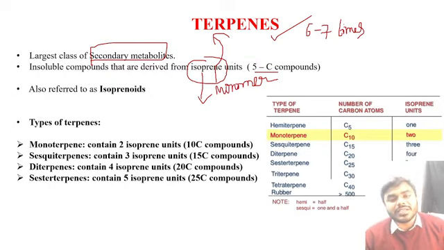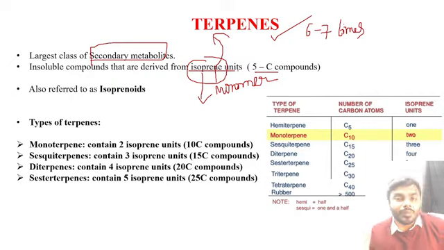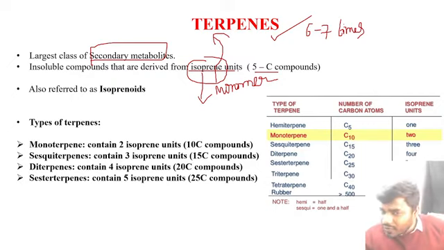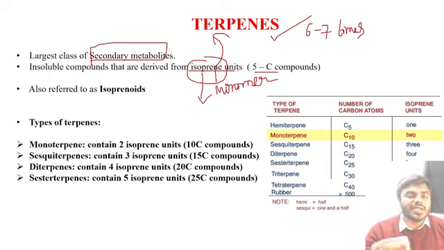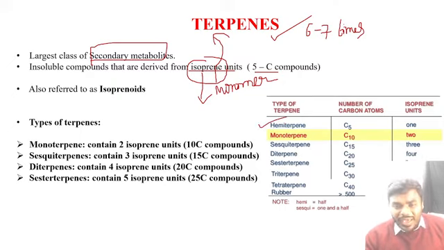And every one of you listen to my statement. Friends, if only one isoprene unit is present, listen to me carefully, terpene cannot be biosynthesized. All of you listen to me. If we want to synthesize the terpene, at least two isoprene units should be present. How many? At least 2 isoprene units. So hemiterpene, only 5 carbon, 1 isoprene unit, we can't form the terpene.